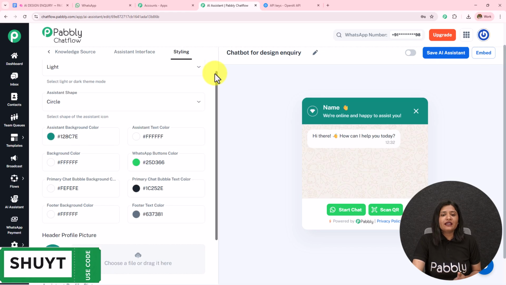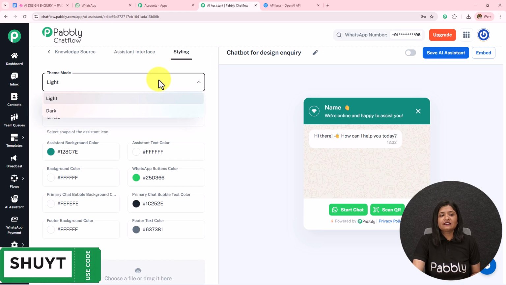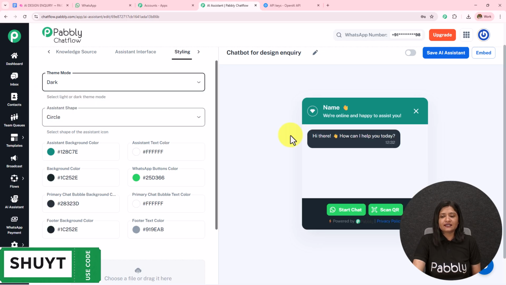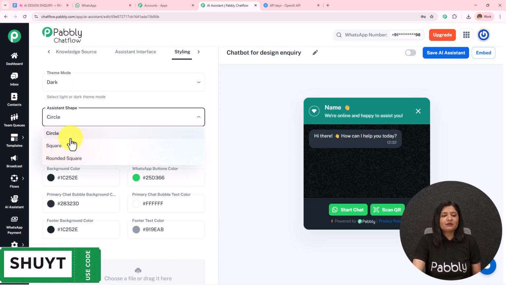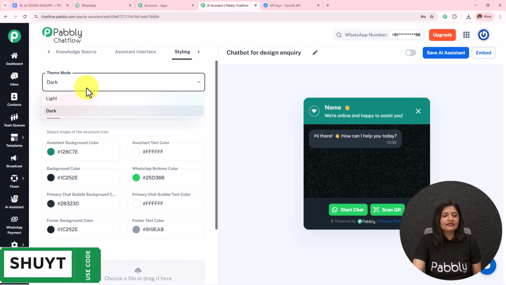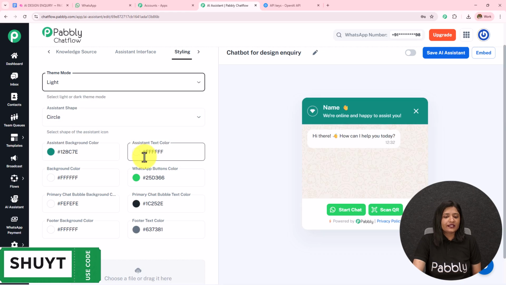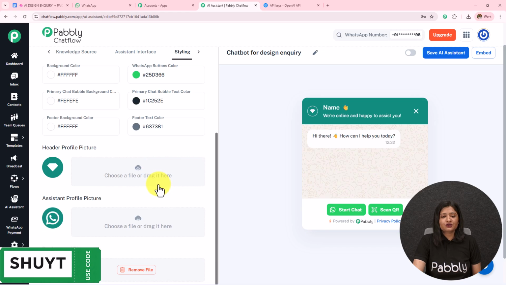The final part here is the styling. So I have selected the theme mode as light. You can select it as dark also. The assistant shape is circle, square, rounded square. You can select this according to your preference. And then we have this background color, text color, button color. You can set this according to your choice and preference.